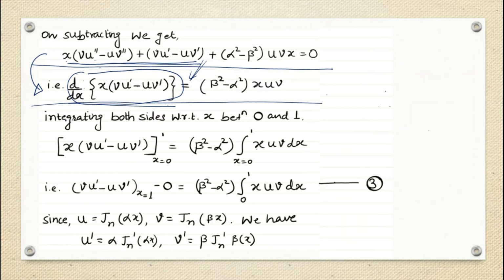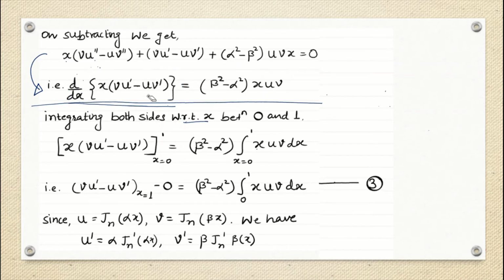Okay, so after that what are we writing down? After that, my next step is we are integrating both sides with respect to x between 0 to 1. So this is my left hand side, and in the left hand side if I am integrating the differentiation, integration and differentiation will give me the same thing, correct? So both will be cancelled out. So from 0 to 1, this is your x v u dash minus u v dash. Okay, and the right hand side will be what? So beta square minus alpha square is constant, so we have taken it outside. So this is integration from 0 to 1 of x into u into v dx.